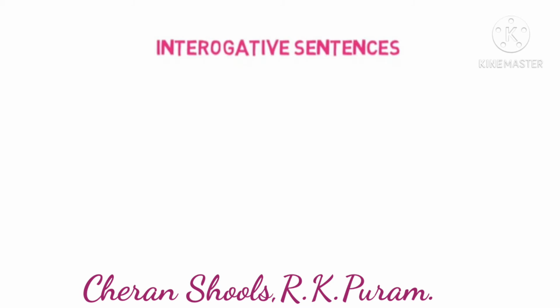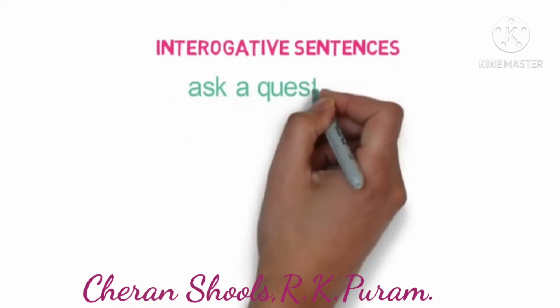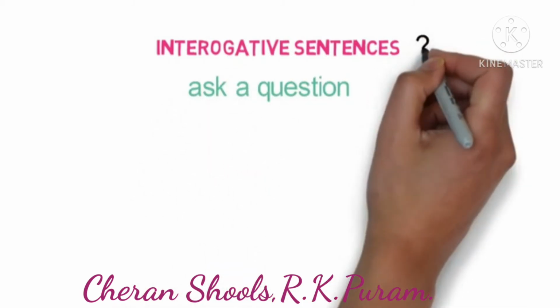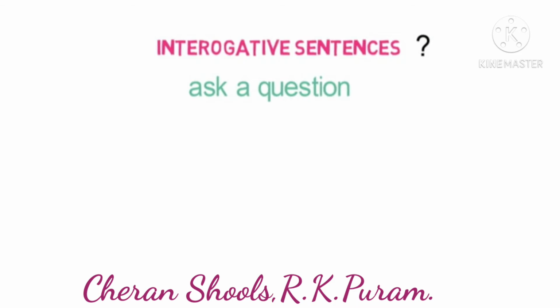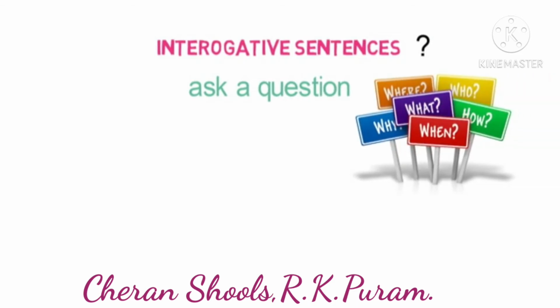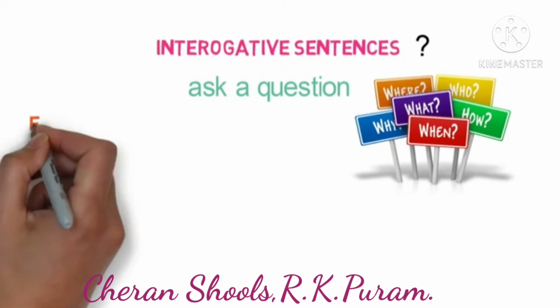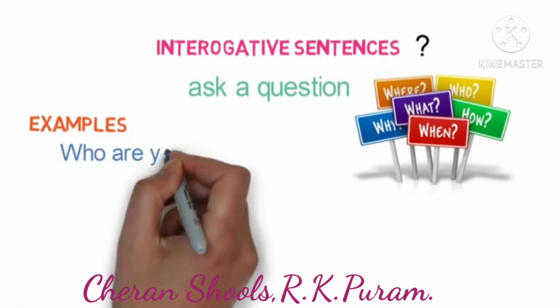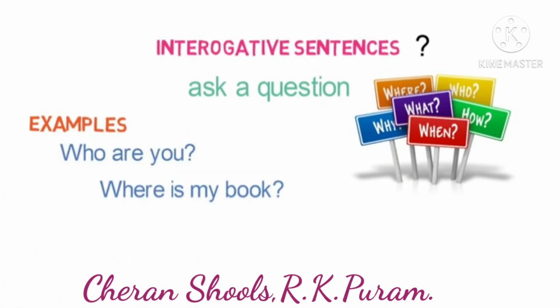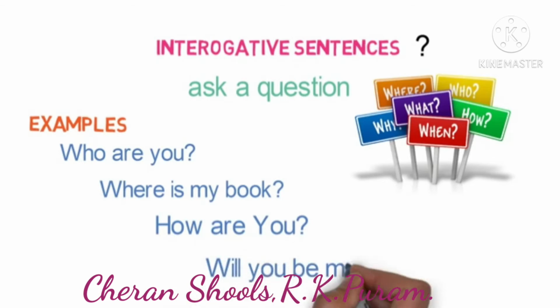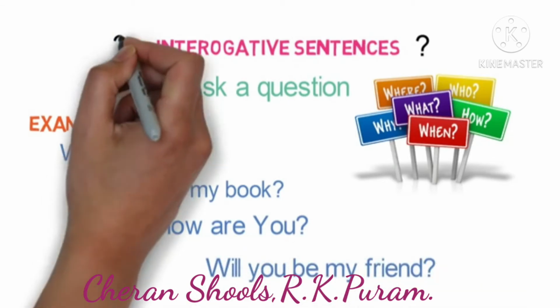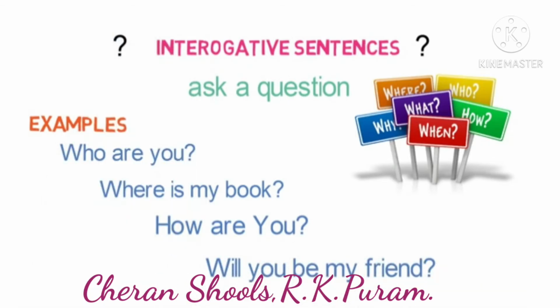Interrogative sentences. These interrogative sentences are always used to ask a question and the sentence ends with a question mark. Where, who, why, what, when, how, these are all called WH questions. Now we are going to see the examples. Who are you? Where is my book? How are you? Will you be my friend? Wherever we are asking a question, we are using the interrogative sentences.